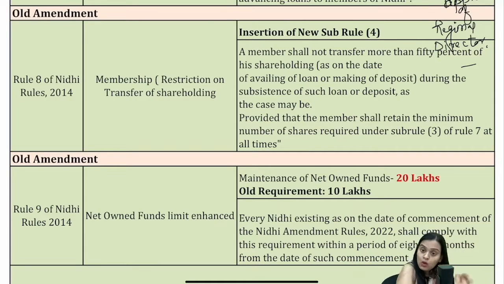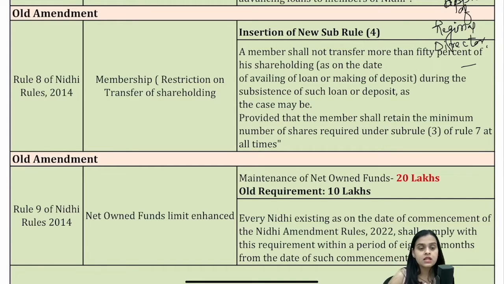So you have to comply with both requirements. Remember that rule 7 states the minimum number of shares which are required at all times. Now, after that minimum number of shares, if it is, say, 70%, you still can transfer around 20%, but you cannot transfer more than 50%. So you have to keep this in mind.